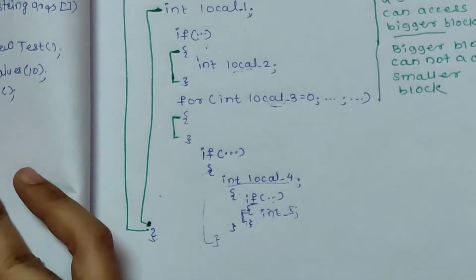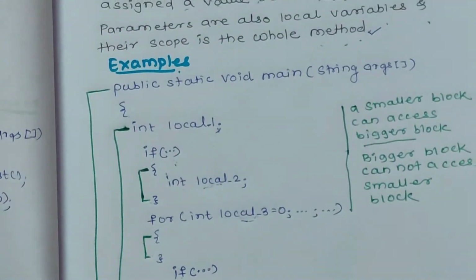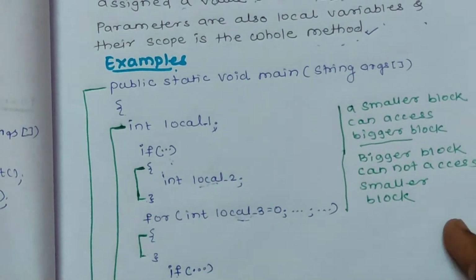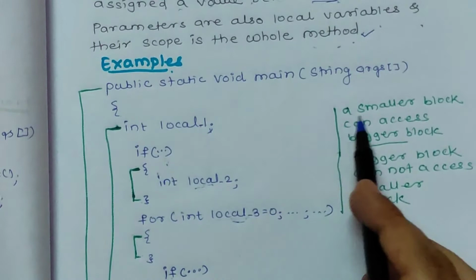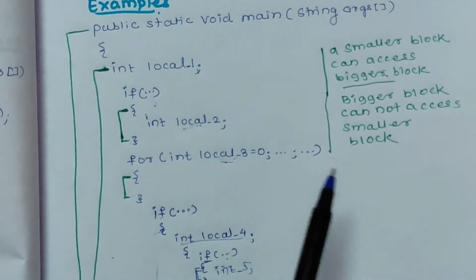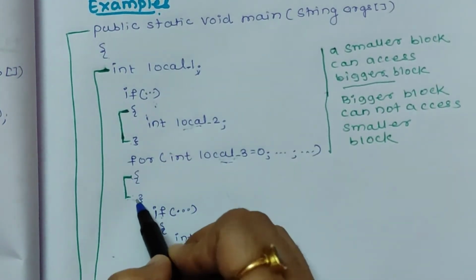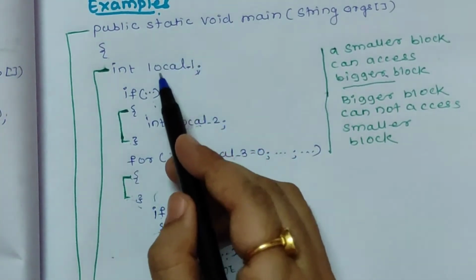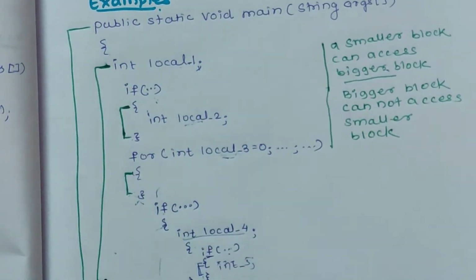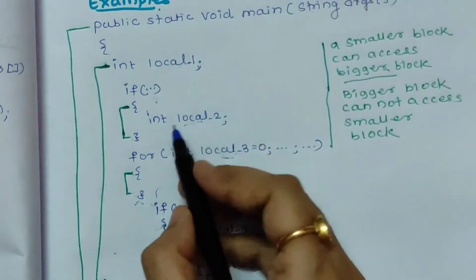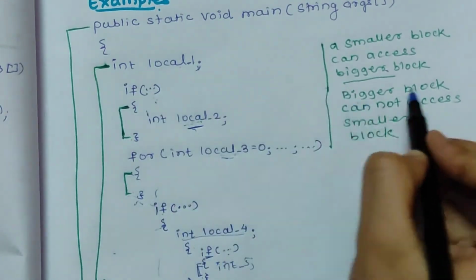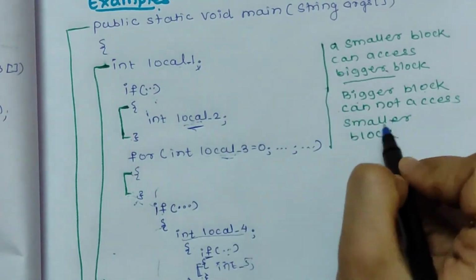So this is how you can see here that the scope of a local variable will be limited to the block. And we can also make a statement that a smaller block can access a bigger block. Suppose in this for loop, we can use this local variable also, because the scope of this local variable is throughout this block, but the variable defined in this block cannot be used outside this block. We can say a bigger block cannot access a smaller block.